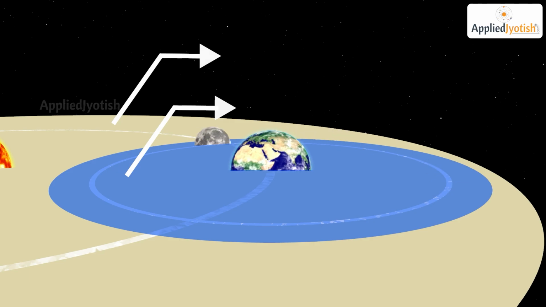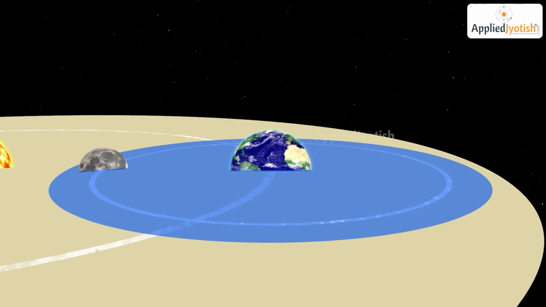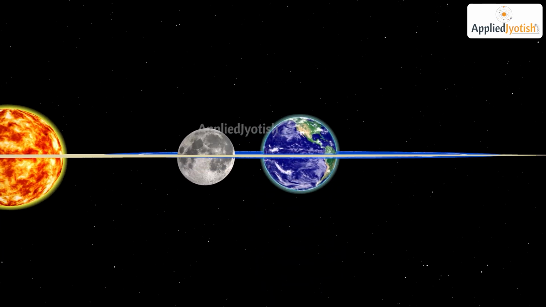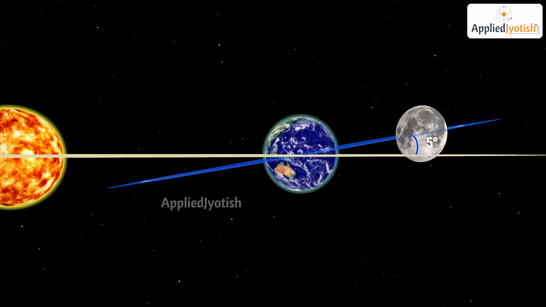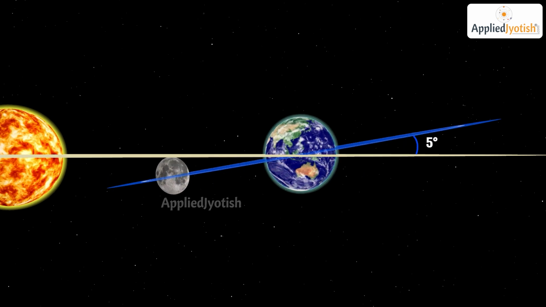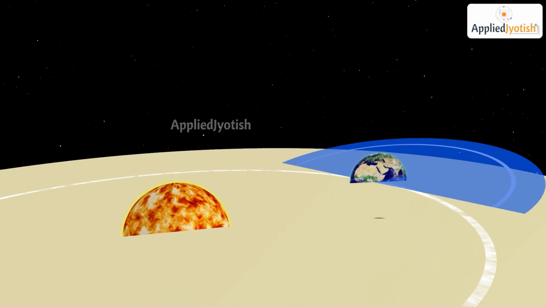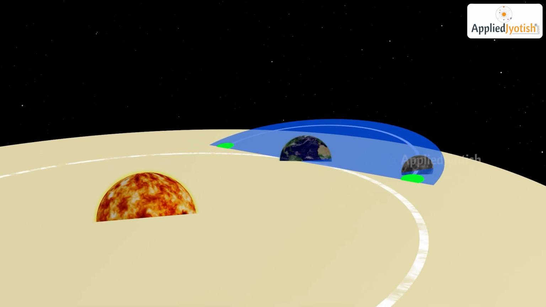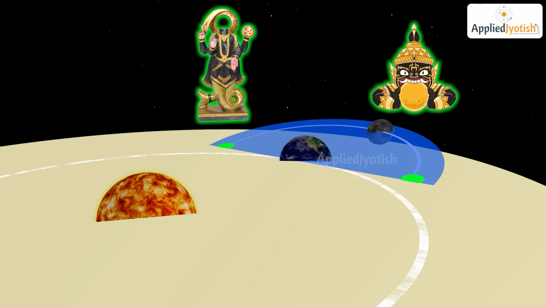Now pay attention. The plane in which the earth revolves around the sun and the plane in which the moon revolves around the earth are not the same. These 2 planes are inclined to each other at an angle of about 5 degrees. They intersect each other in such a way that the points of intersection are called Rahu and Ketu.